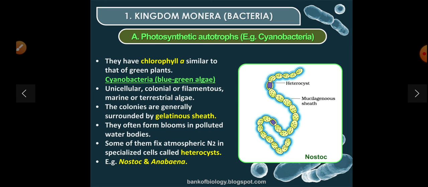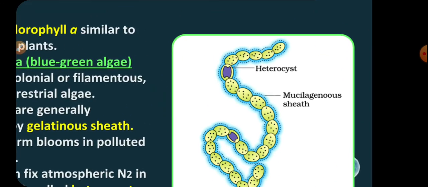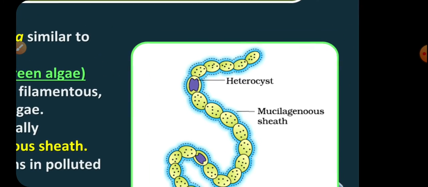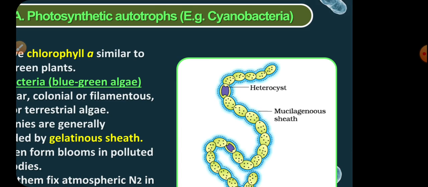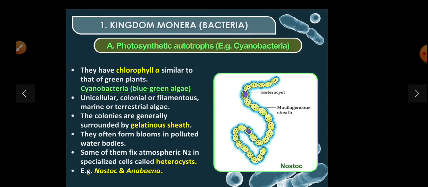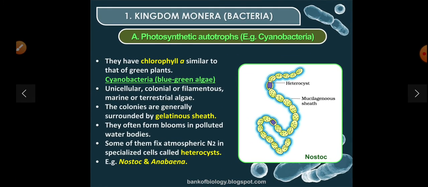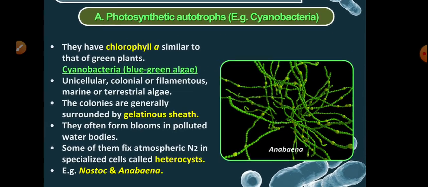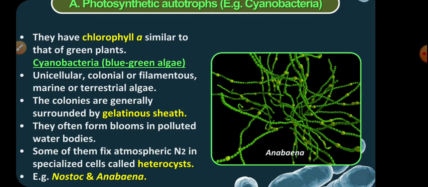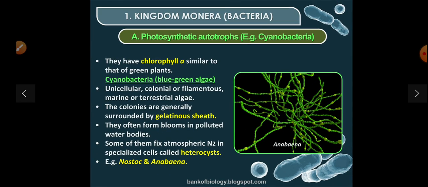Examples: Nostoc and Anabaena. This is the structure, heterocyst. Mucilaginous sheath is there. This is the example of Nostoc. This is Anabaena. That structure you can see.